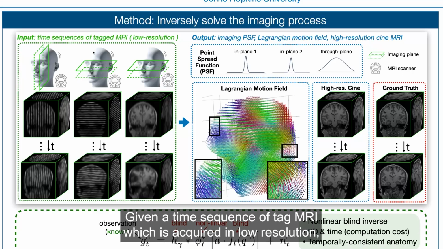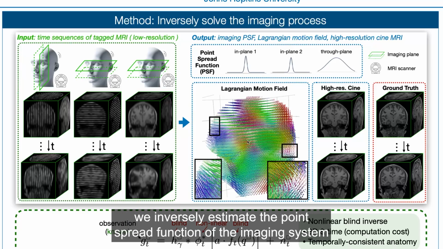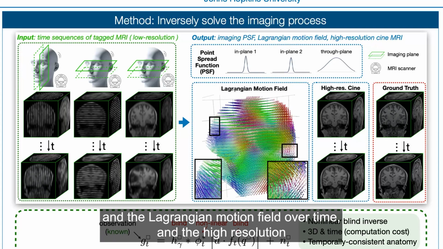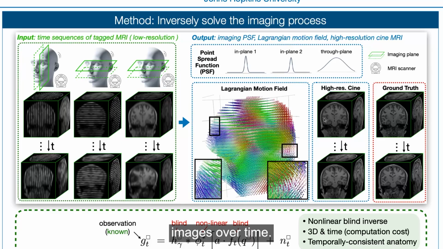Given a time sequence of tagged MRI, which is acquired in low resolution, we inversely estimate the point spread function of the imaging system, the Lagrangian motion field over time, and the high-resolution cine images over time.